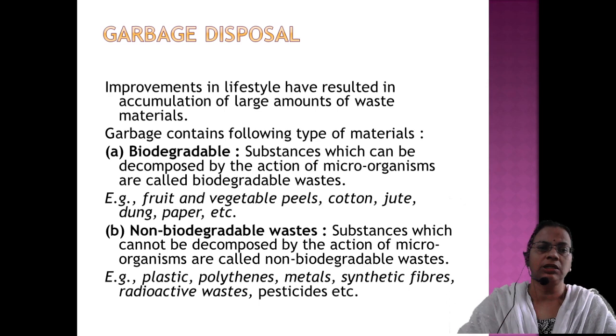And the garbage itself can be of two types, that is biodegradable and non-biodegradable. So what do you mean by biodegradable? The substances which can be decomposed by the action of microorganisms such as bacteria and fungi are collectively called biodegradable waste. Examples: fruit and vegetable peels, cotton, jute, dung, paper, etc. Sometimes they will give a list of items, and from that you will have to separate the biodegradable and non-biodegradable. So that is why I have given this.